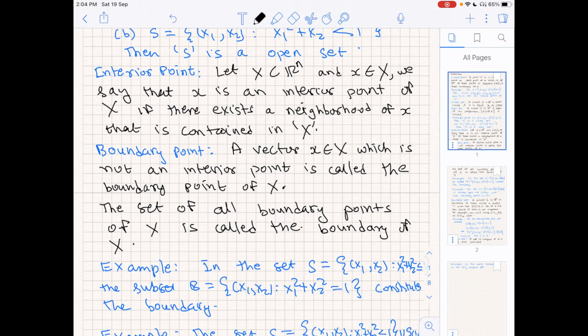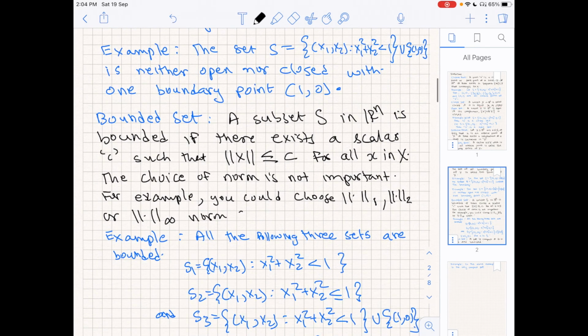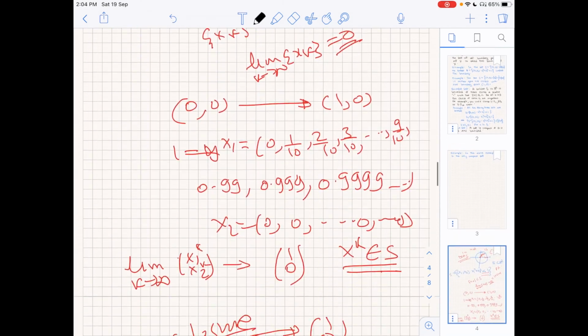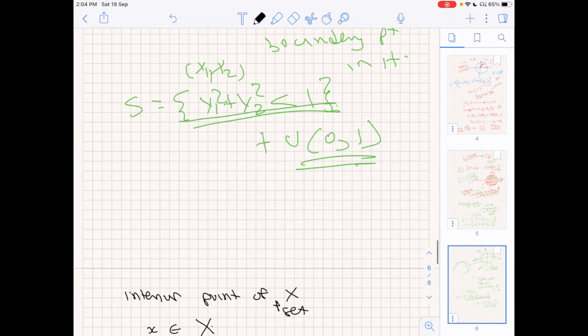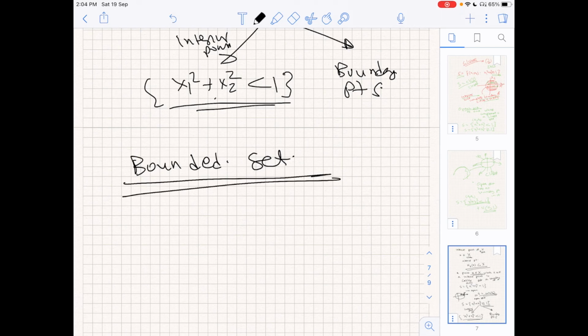So you now know the interior points and the boundary points. Now the next thing that we need to define is a bounded set. These are all simple concepts, I think you must all agree with me, but important. The Weierstrass theorem requires them.